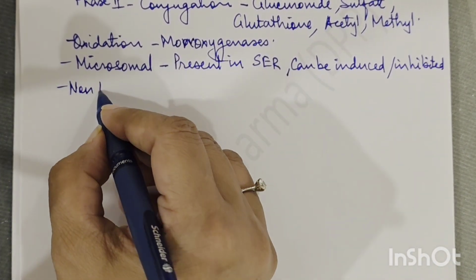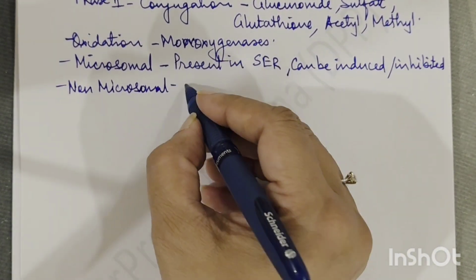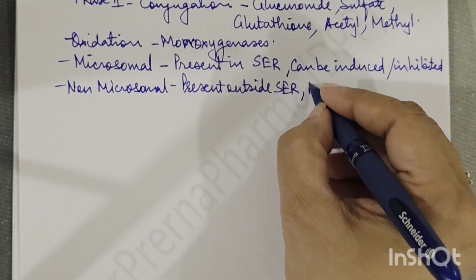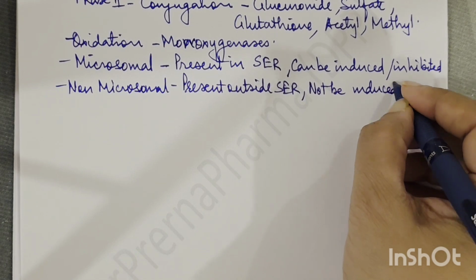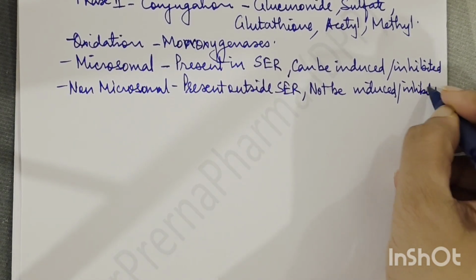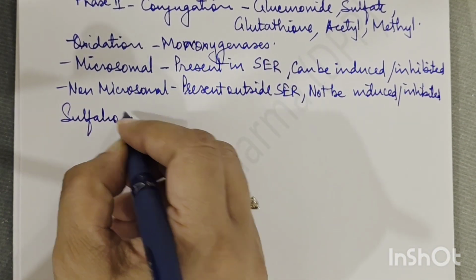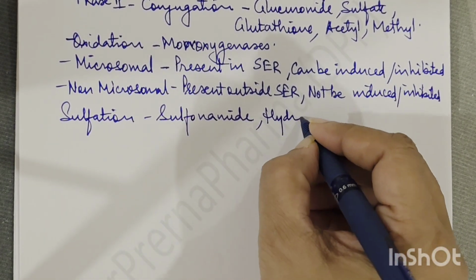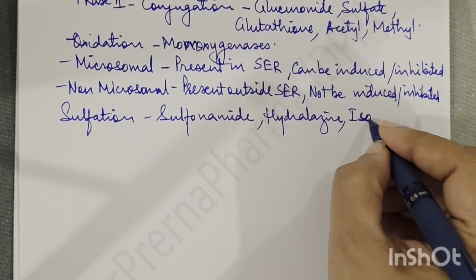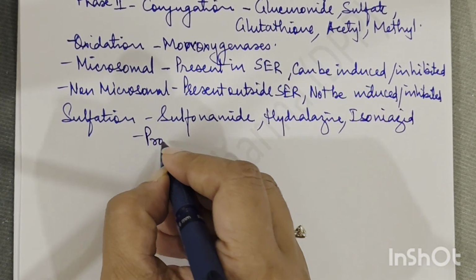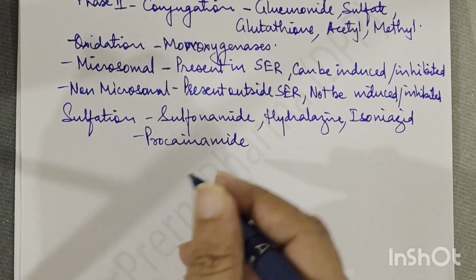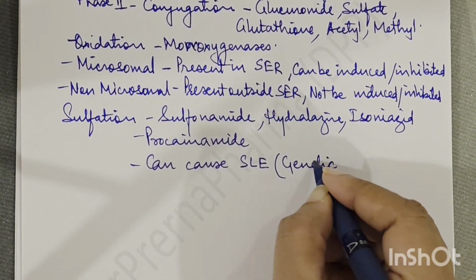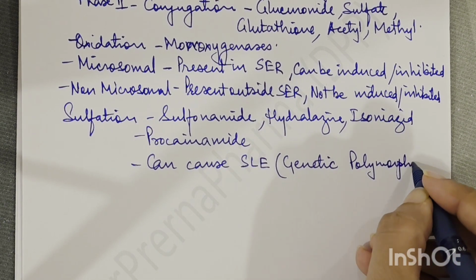And then we have non-microsomal enzymes, which are basically present outside the SER, smooth endoplasmic reticulum, and they cannot be induced or inhibited. Then we have sulfation. What are the drugs which undergo sulfation? That is very simple. We have sulfonamides, remember this, hydralazine, then isoniazid, procainamide. So these are some drugs which undergo sulfation reaction. The specific thing is that they can cause SLE in patients who have genetic polymorphism.